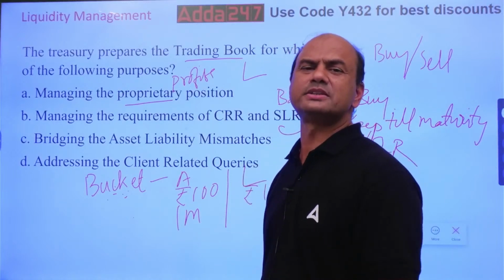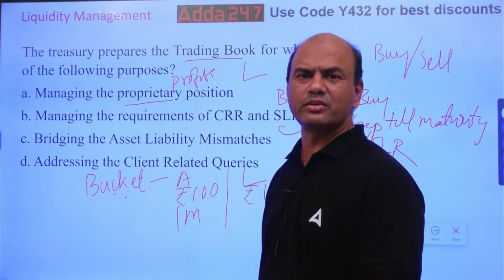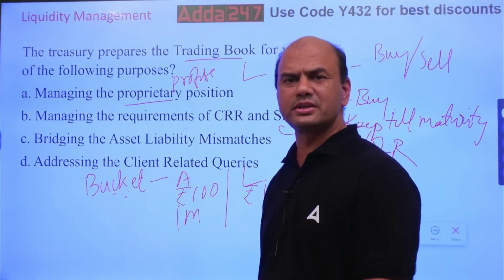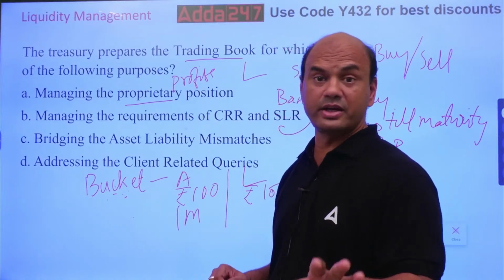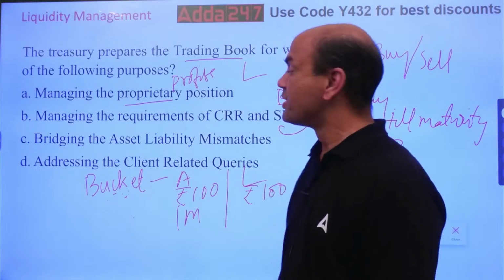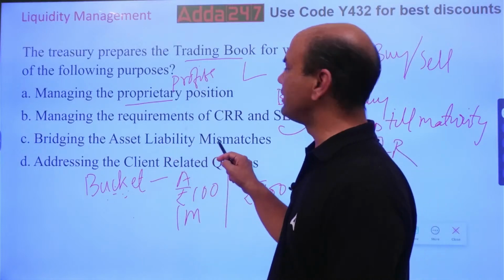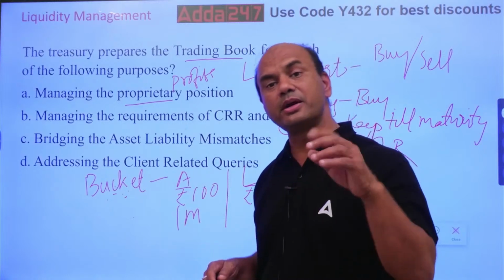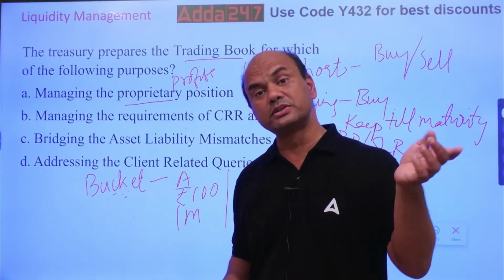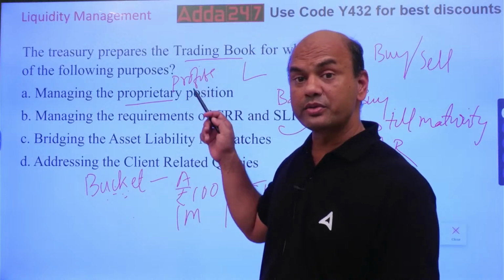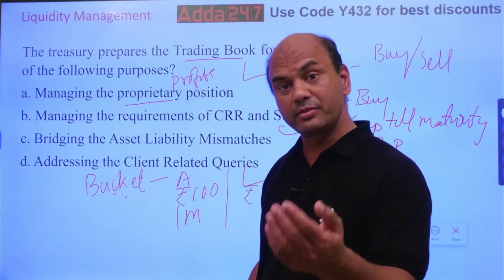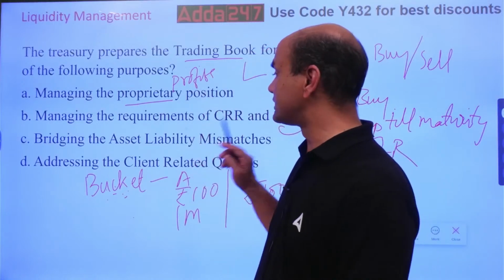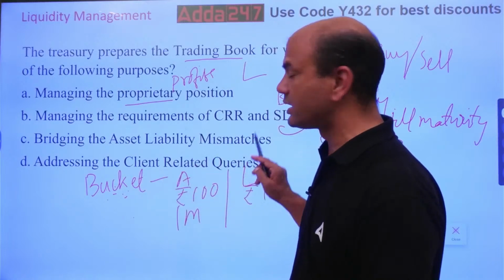Afterwards they have the tolerance levels: 5% allowed, 10% allowed, 15% allowed, 20% allowed. But first 28 days, no tolerance. So coming back, ALM is not a part of your trading book directly. It's basically the part of your asset liability management, loans and deposits. Trading book is for profits, buying the bonds, selling the bonds. So this is out.